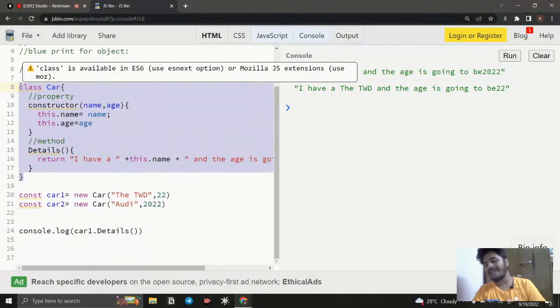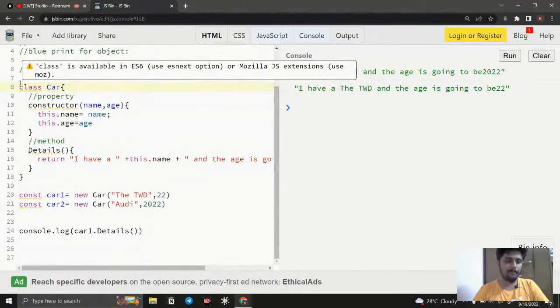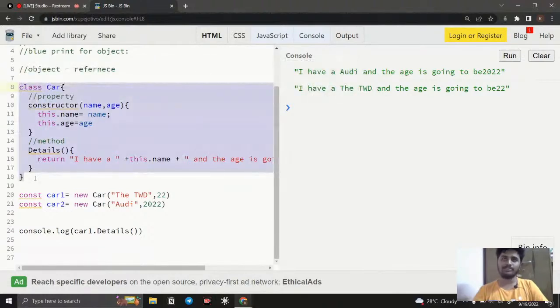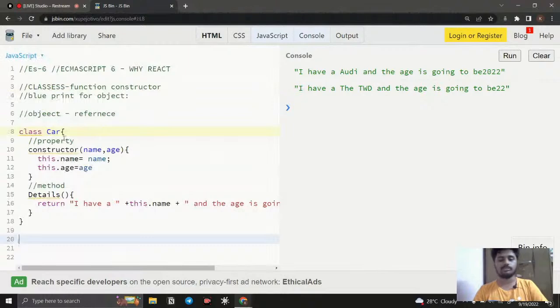So here comes the inheritance concept. Simply, the same blueprint I am going to use for another blueprint, but I am also going to add some other extra functions too. How can I do that? That is what we're going to see. For example, now I have this class as the blueprint, and by using this blueprint, I'm going to create another blueprint.